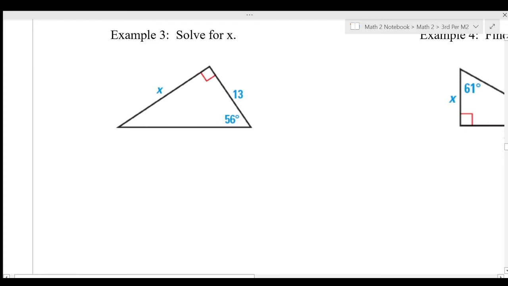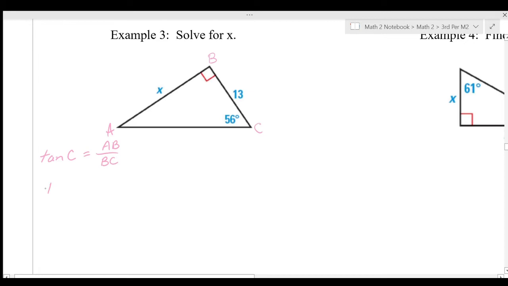All right, this is part 2 of our 7.3 day 1 notes. So the first thing I'm going to start by doing is labeling my vertices so that I can name my angles and sides a little bit easier. Okay, then we're still going to use tangent, and we're going to set it up with the information they gave us. So they gave me information about angle C, so I'm going to set up the tangent of C is equal to its opposite side over its adjacent side. Opposite side being AB, adjacent side being BC. And then I'm going to plug in what I know.